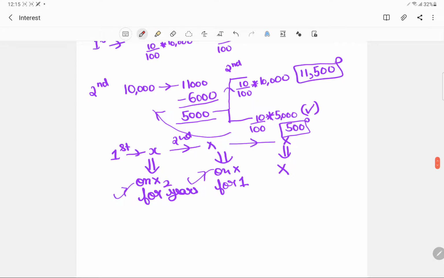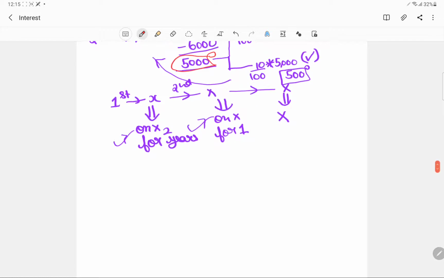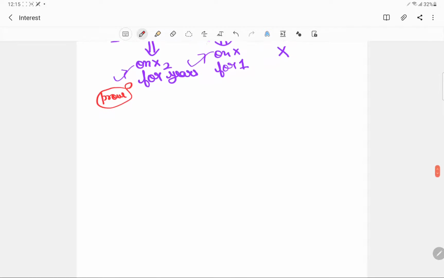So from the above you basically got a concept. If I am paying at the end of the year, or at the end of the period where the installment has to be paid, some amount, for instance, if person 2 was paying an amount of 6,000 after the first year, then he was being charged an interest on the remaining amount. Chalo, so we'll try to prove, or derive, the formula. Let's try and prove this.